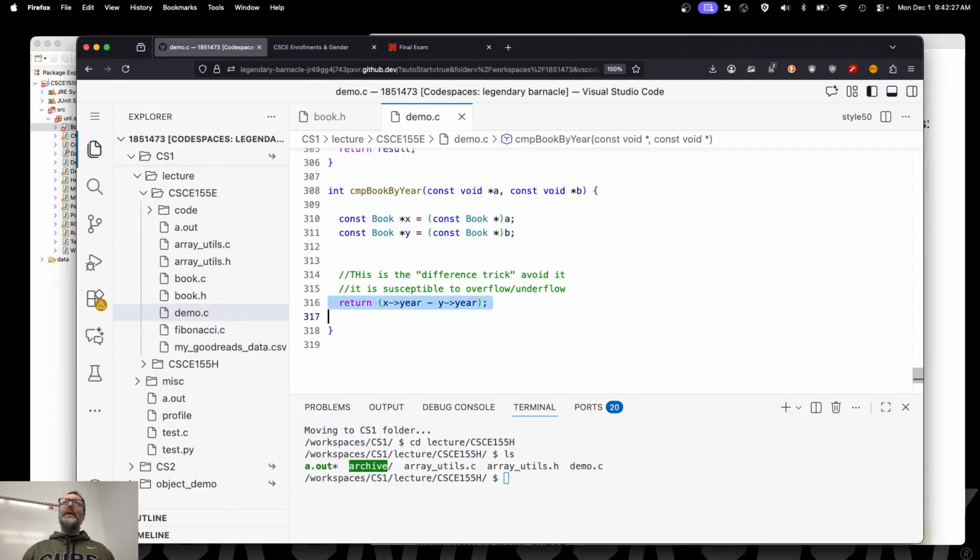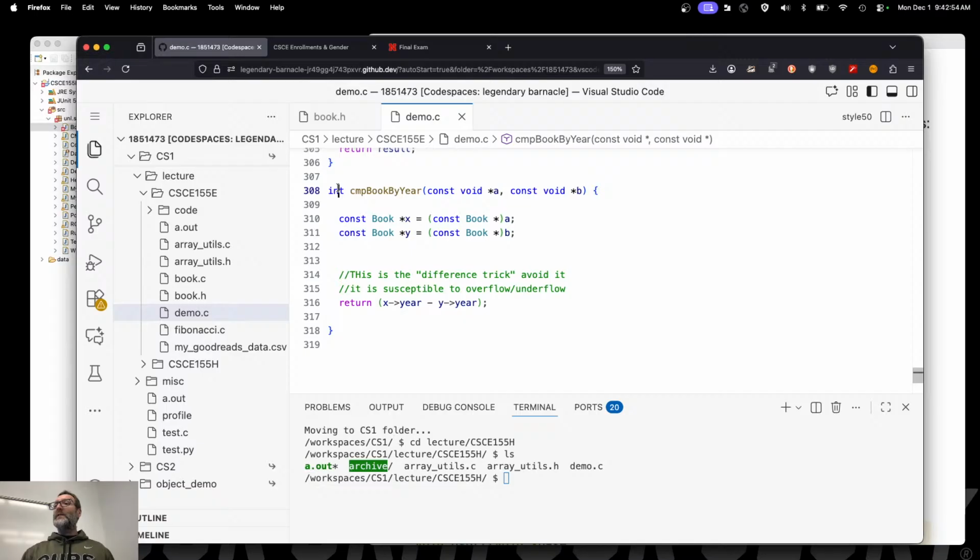Generally, you should avoid this. It's okay in this case because there aren't any books published in the year 2 billion, all right, or negative 2 billion. So all the years are going to be very, very close. But otherwise, in general, it's susceptible to overflow and underflow. Because if I have like 2 billion and negative 2 billion, then I try to subtract them, then I end up with 4 billion. Can an integer hold 4 billion?